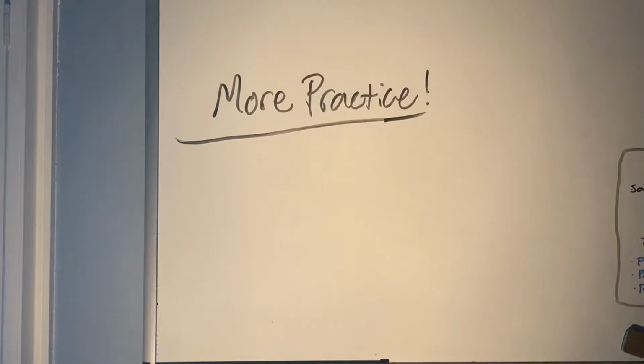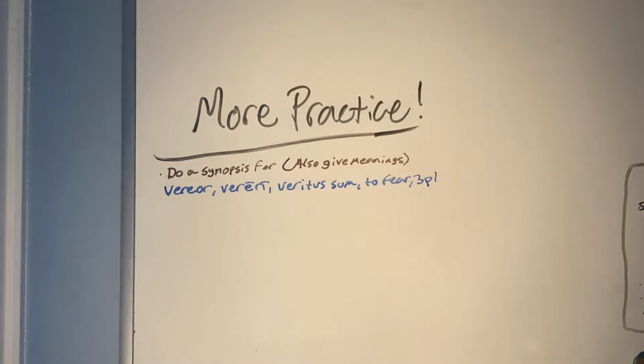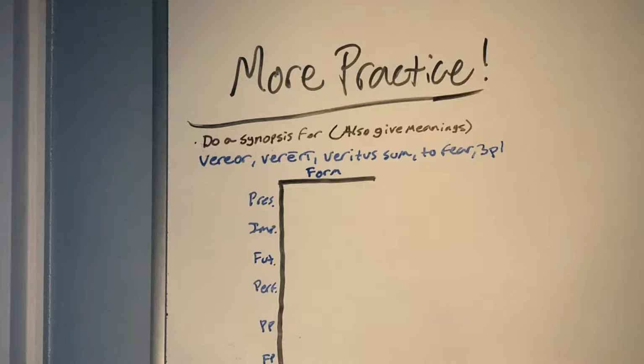So now let's do some more practice. I want you to do a synopsis for the following verb. Vereor, vereri, veritus sum, meaning to fear. If you don't know what a synopsis is, all I want you to do is give the one form for each of the 6 tenses for the person and number that I provide. In this case, it's the third plural, so only give me the present, imperfect, future, perfect, pluperfect, and future perfect form that matches the third person plural. I'll give you a second to do that.